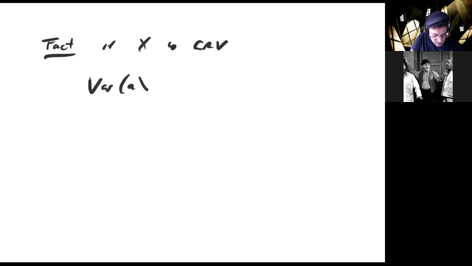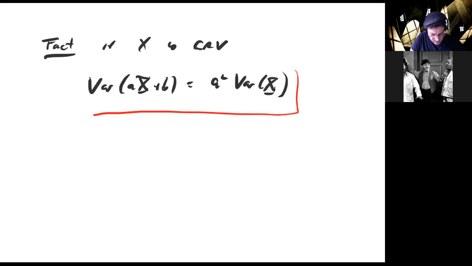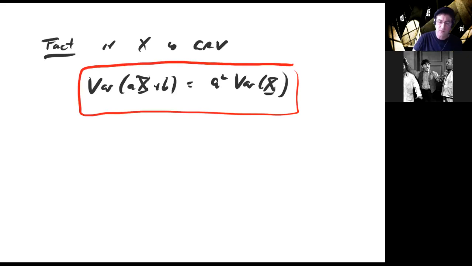Let me end this lecture with the following fact, which is the same as in the discrete case. If x is a continuous random variable, the variance of ax plus b, where a and b are constants, is given by a squared times the variance of x. So you lose the b, and the a gets pulled out as an a squared. That's the end of section 5.2. We're done with 5.2.